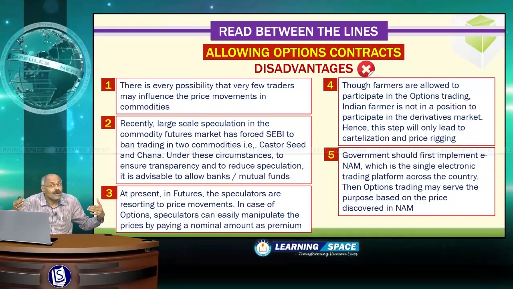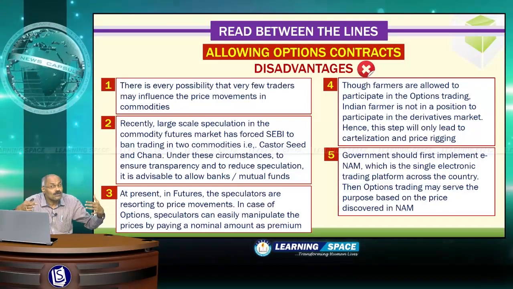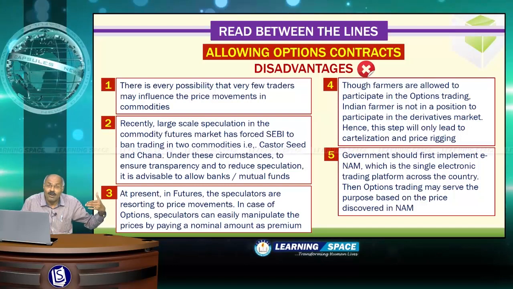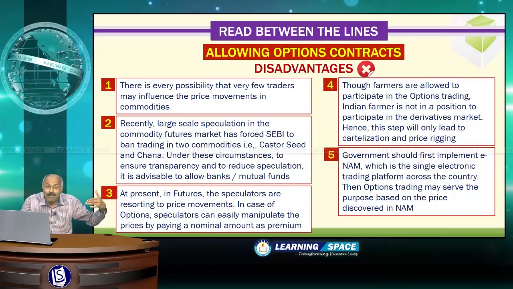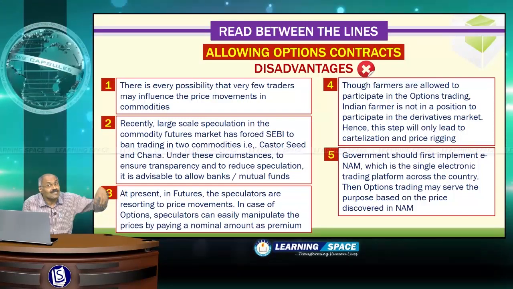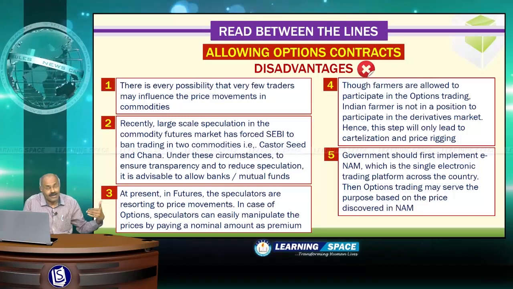Then the firms participating in options contracts may not be able to rig prices. Till such time, farmers may not be able to get much benefit by allowing these options contracts. So I have given advantages, disadvantages, and let us look at the next one.